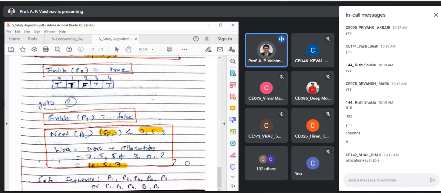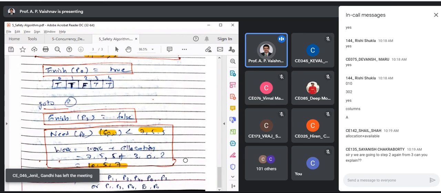And what is the safe sequence? This is one more thing we did not discuss while we discussed the algorithm. Safe sequence is the order in which the processes are completing.